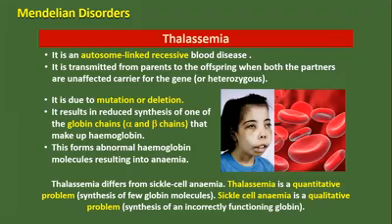Thalassemia differs from sickle cell anemia. Thalassemia is a quantitative problem: synthesis of too few globin molecules. Sickle cell anemia is a qualitative problem: synthesis of an incorrectly functioning globin occurs. So this is another type of disorder, called thalassemia.